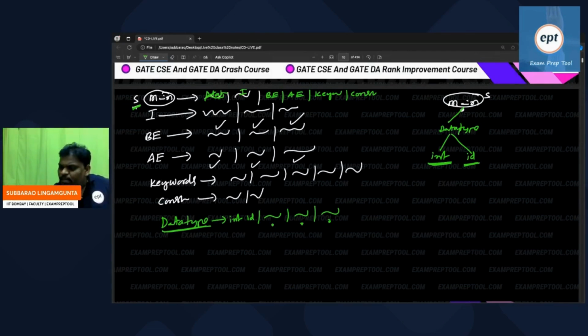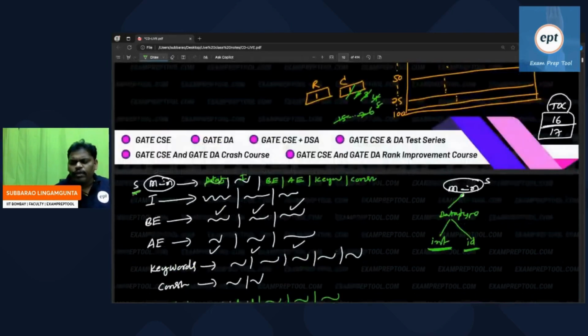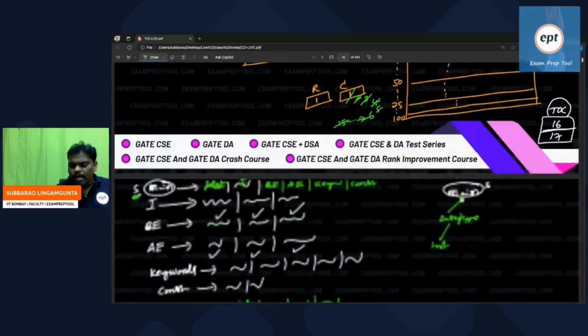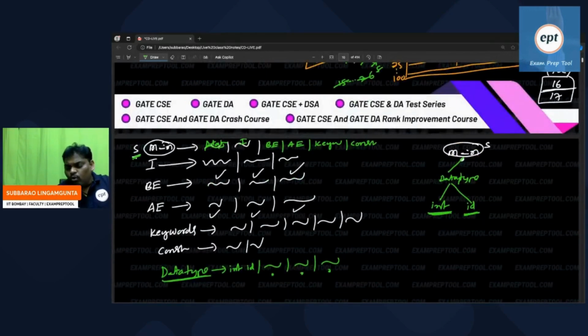In the similar way, he will ask for the next token. Every time the parser will ask for the next token, and the lexical analyzer will give the next token. Accordingly, he will see the grammar productions, and whichever matches he will go with. He doesn't go blindly. The parser will ask, the lexical analyzer will give, and based on that he will check all the grammar. Who is suitable for me? Because in the program the next person is this person. Like that he keeps on asking.